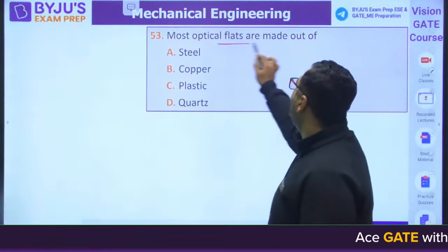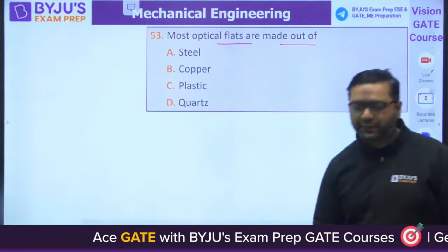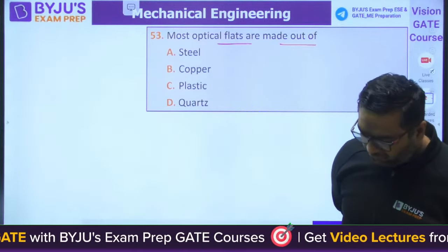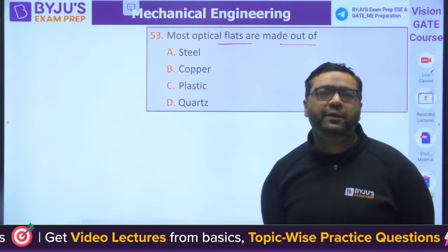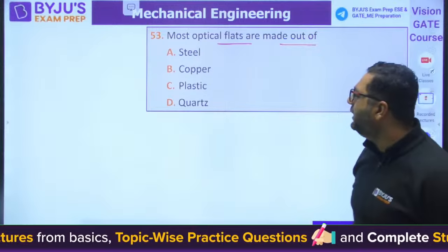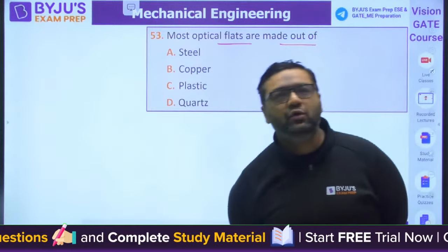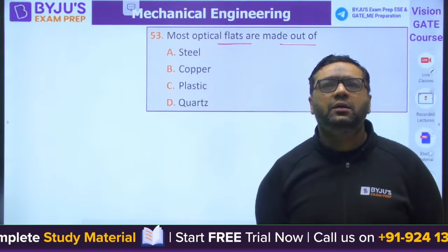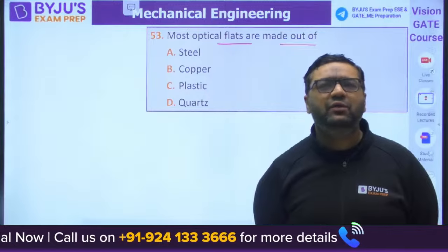Most optical flats are made out of steel, copper, plastic or quartz.